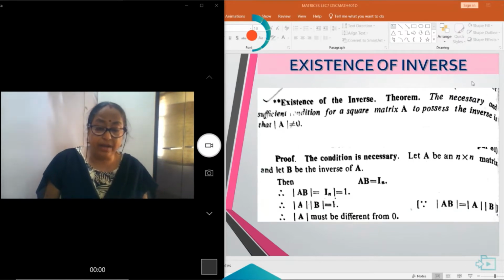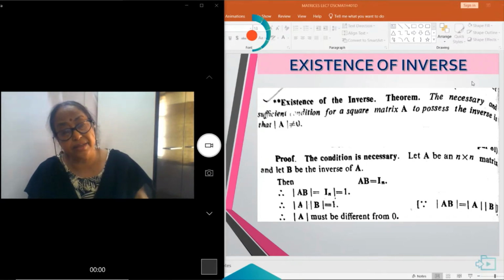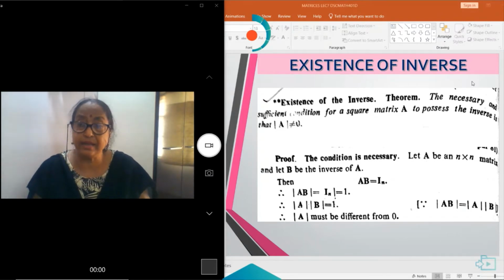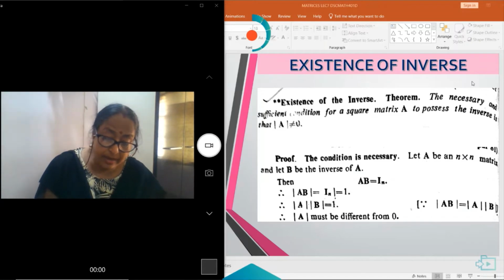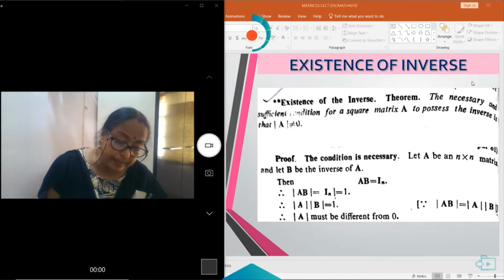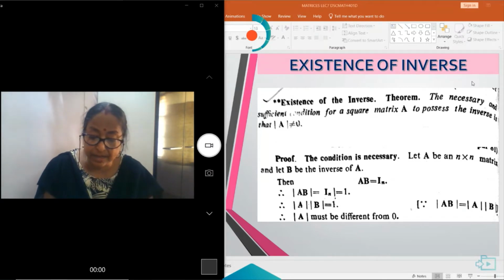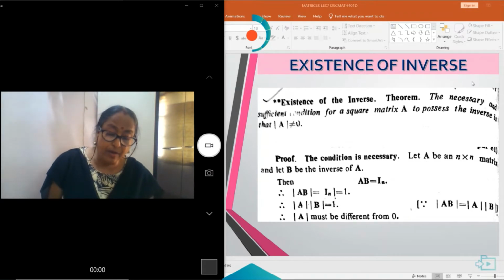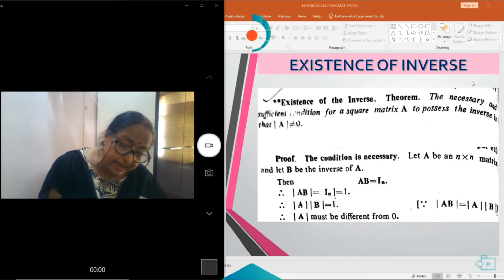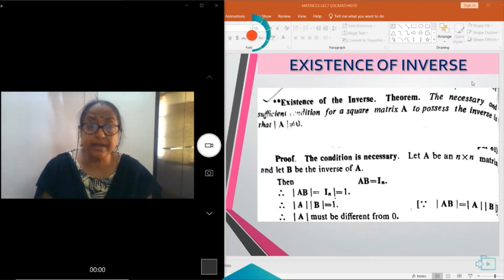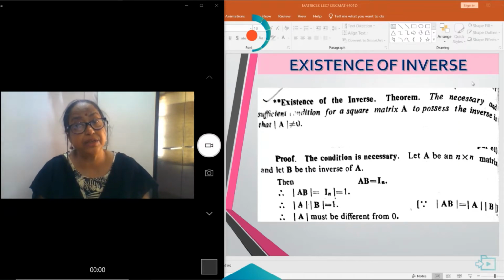Now we will discuss another theorem, the existence of inverse theorem. The necessary and sufficient condition for a square matrix A to possess an inverse is that the determinant of A should not be equal to 0.